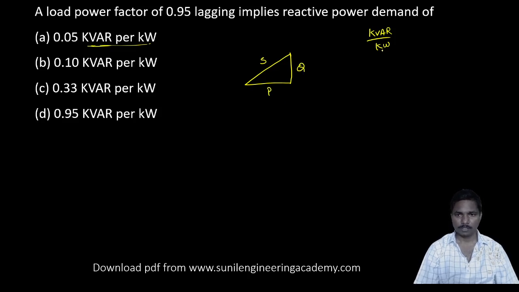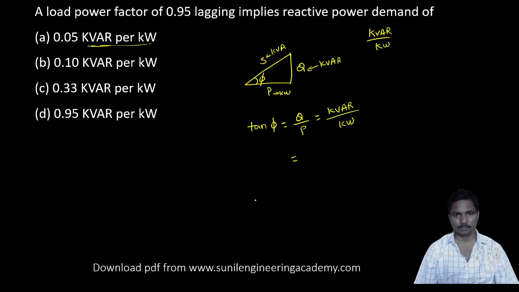So P is kilowatt, this is kVA, this is kVAR. So how to get kVAR per kilowatt? Tan phi, no? Tan phi is equal to Q by P, that is kVAR by kilowatt.